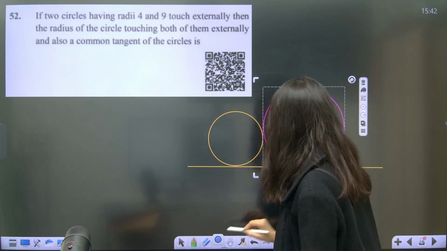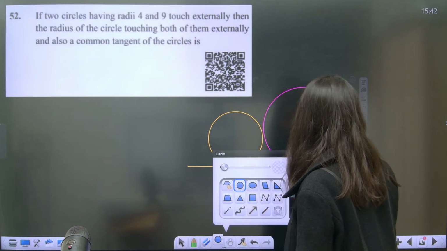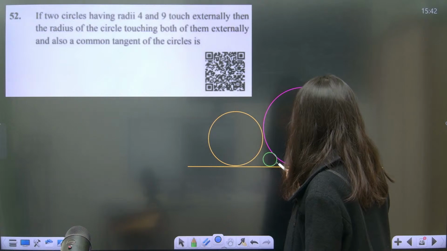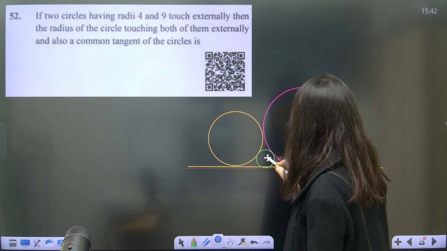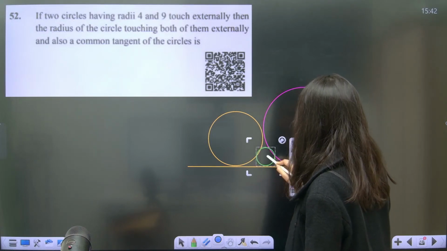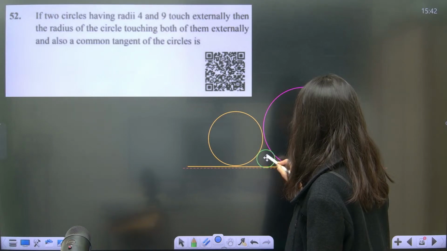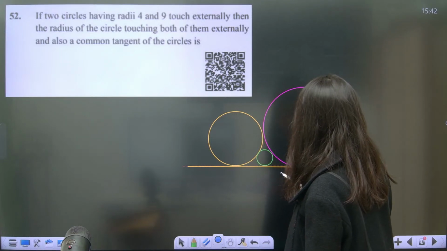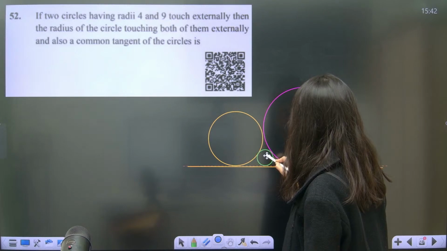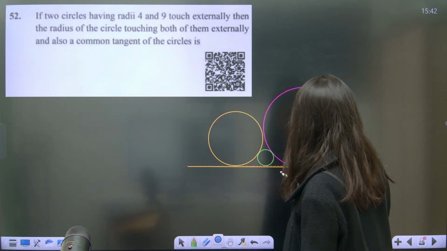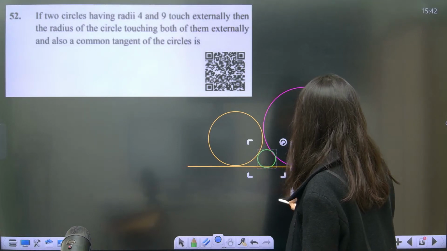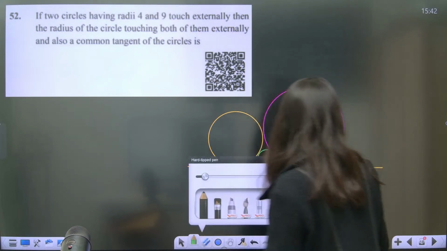Then there is another small circle whose color is, let's say, green. And it should look like this. Yes. Come down a little, become a little smaller, touch here a little. Oh right, absolutely. Now we are done.